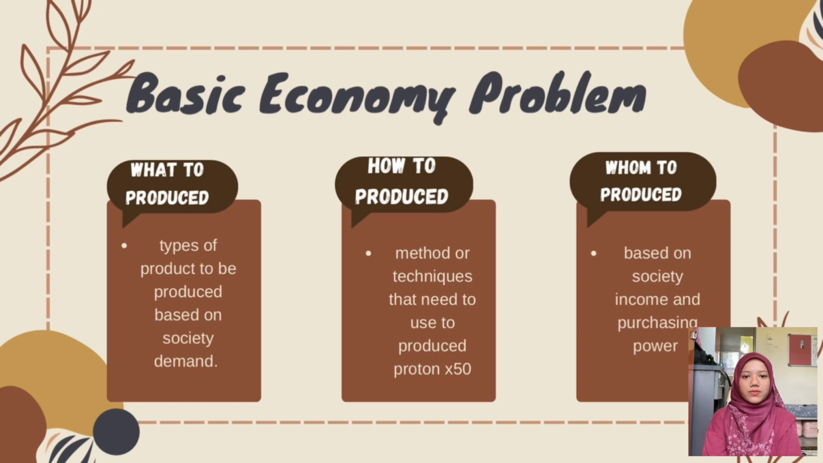The second one is how to produce. The production process involves making choices about the resources and technology used in manufacturing. Proton utilizes a combination of labor, land, capital, and entrepreneurship resources to produce the Proton X50. It might also select the most appropriate production method, such as technology, to ensure efficiency, cost effectiveness, and minimal waste.